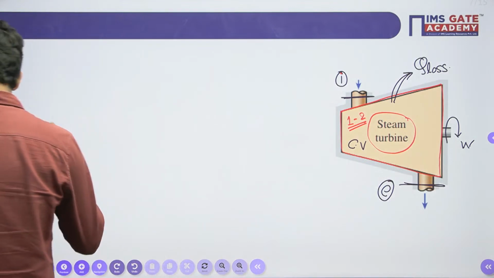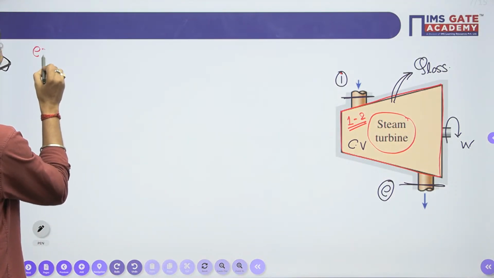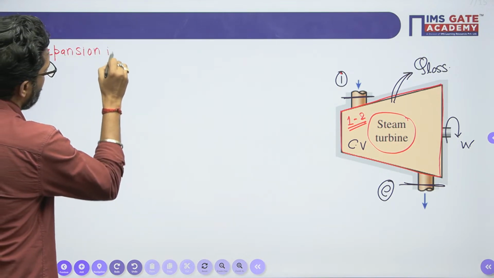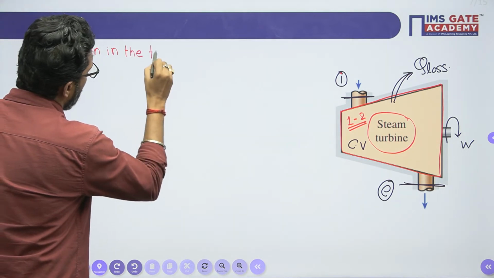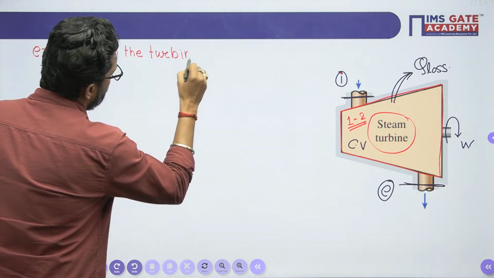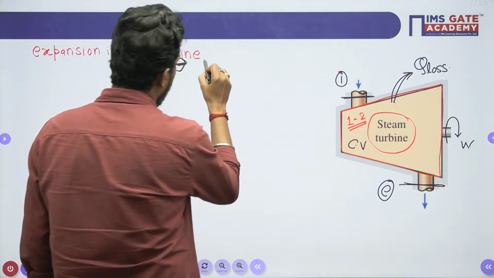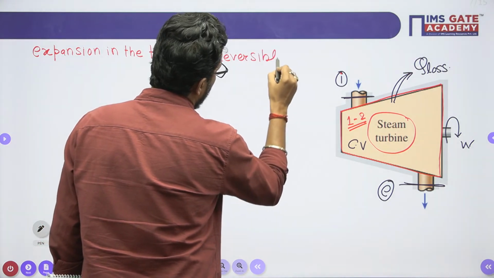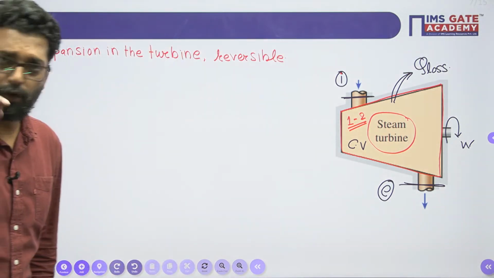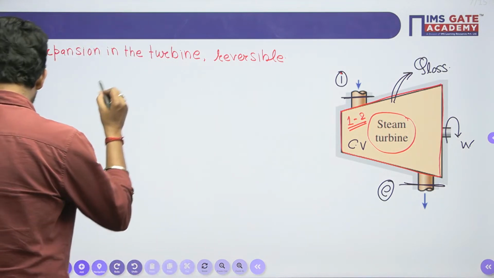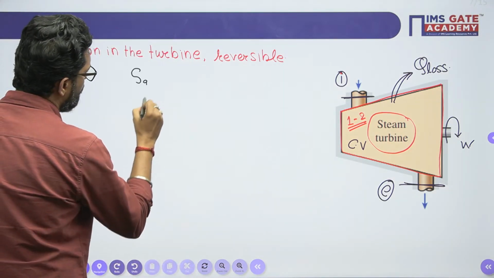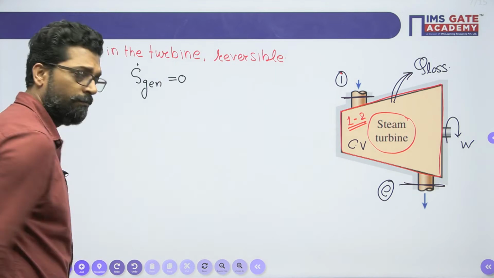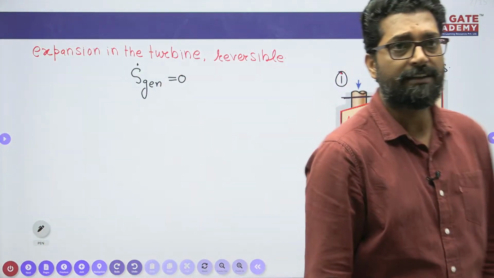So expansion in the turbine is in a reversible manner. In the question it is given that it is in a reversible manner. So if it is reversible, the entropy generation, and this entropy generation is a path function, very important, is 0. That is the first line.